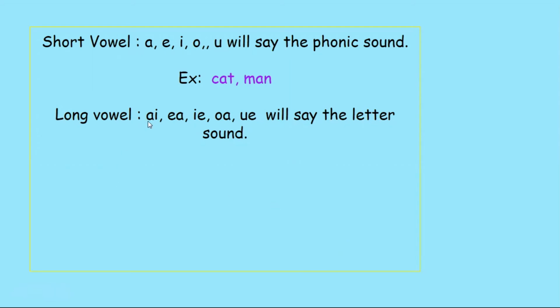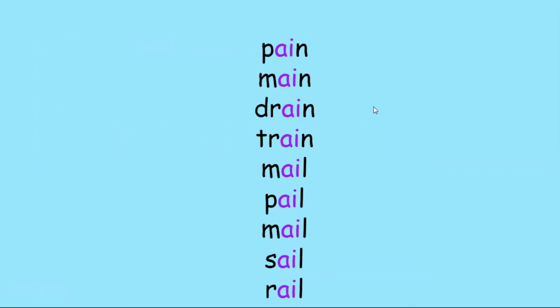Now, when you see the letters A and I, it will give A sound. A sound. What sound? A. P, A, N. Pain. Main. D, R, A, I, N. Drain. Now try the rest of the words and learn how to read the AI sound words.